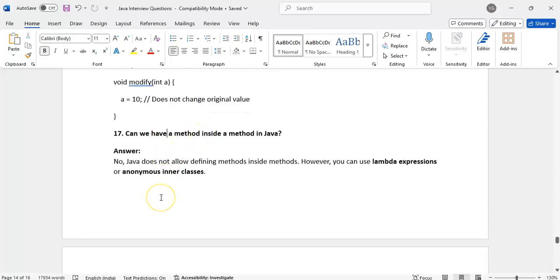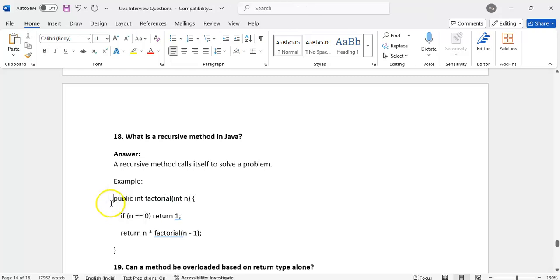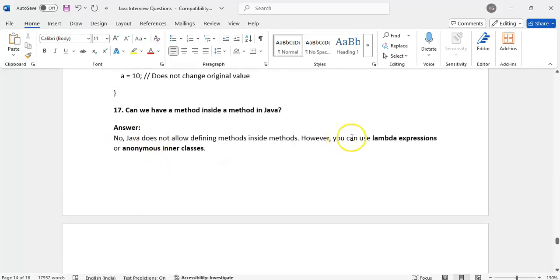Can we have a method inside a method in Java? No, Java does not allow defining methods inside methods. However, you can use lambda expressions or anonymous inner classes. Suppose we have a method and want to write another method inside it. It will throw a compilation error. But by using lambda expressions or anonymous inner classes, we can achieve it.